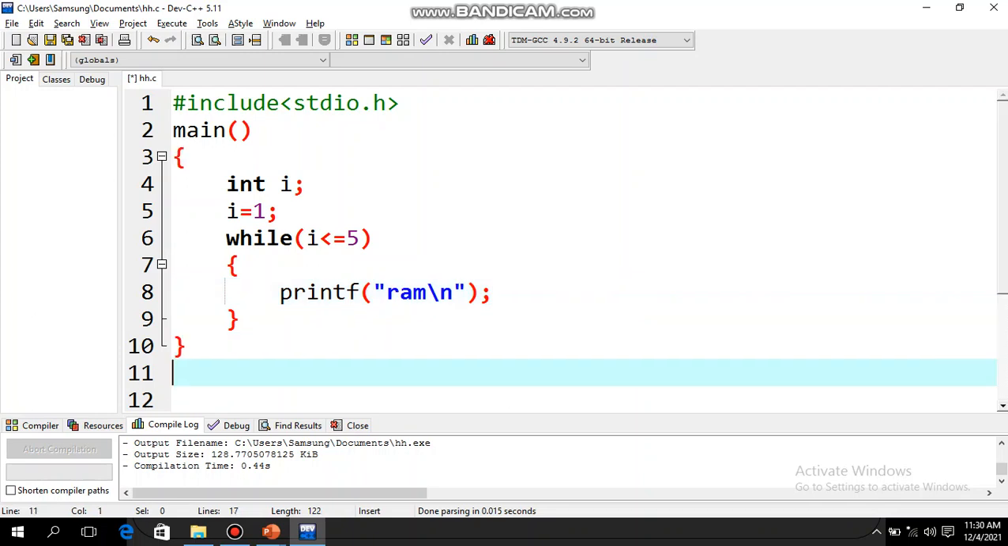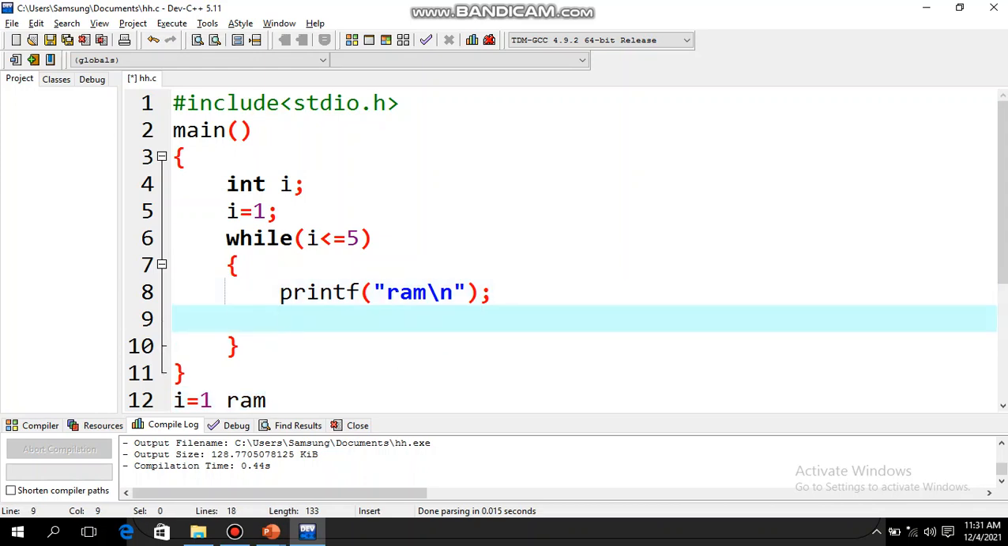So let's explain this part. First, what is the original value of I? I is equal to 1. Now 1 is less than equal to 5. If this condition is true, then only we are going to enter the loop. Now 1 is less than equal to 5, true. So I am going to enter the loop and I am going to print Ram. Now this loop will keep on continuing. Next I need to increment the value of I, so now I will write I plus plus.